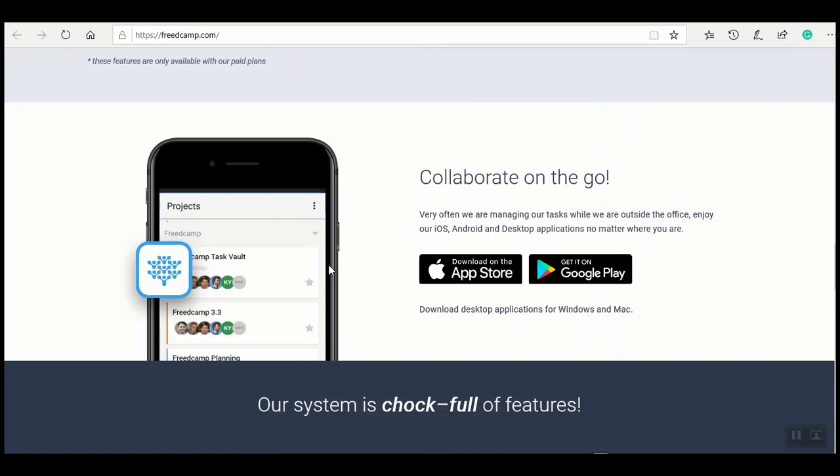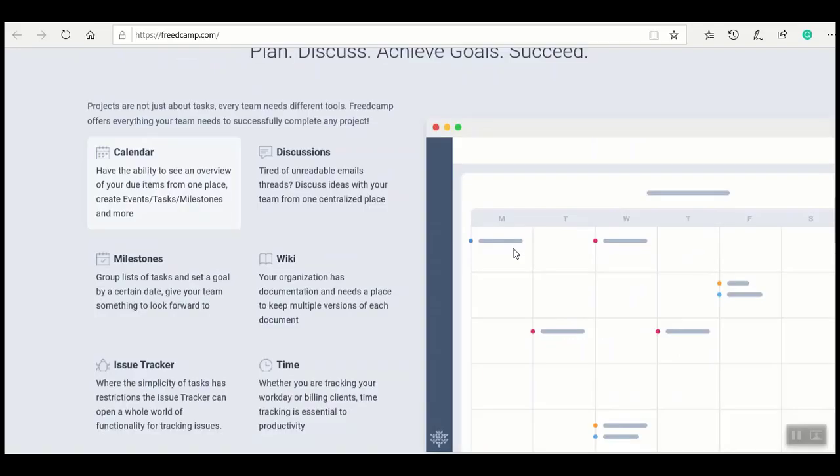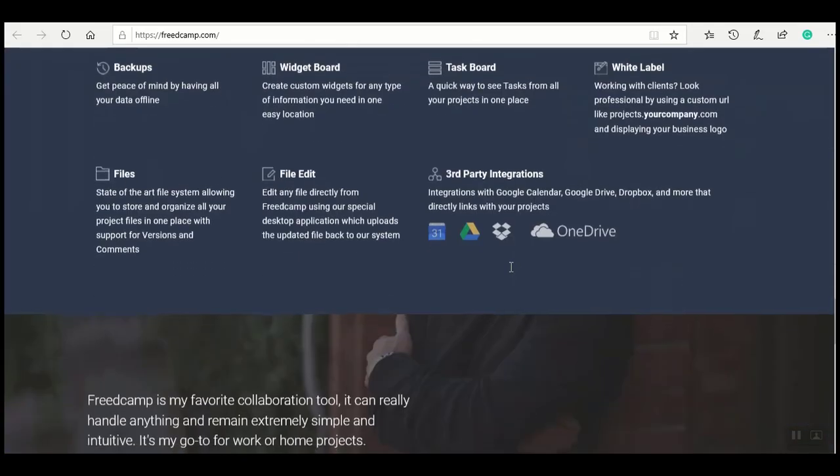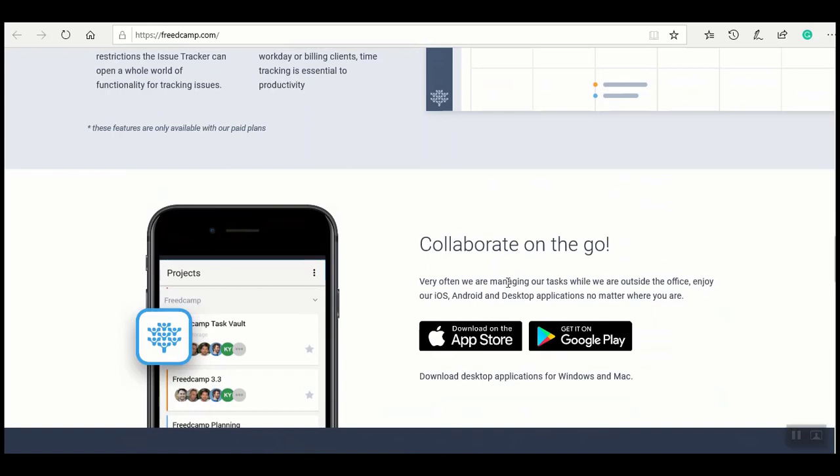Now, this is really beautiful. In fact, they didn't stop there. They actually have a desktop app. So the way you see the interface online is almost the same way. In fact, it's 100% the way you will see it on your desktop application. So if you have a desktop like a laptop or a normal desktop computer, you can actually have the desktop app as well on your Windows computer. And if you have your mobile app, you can also collaborate on the go.